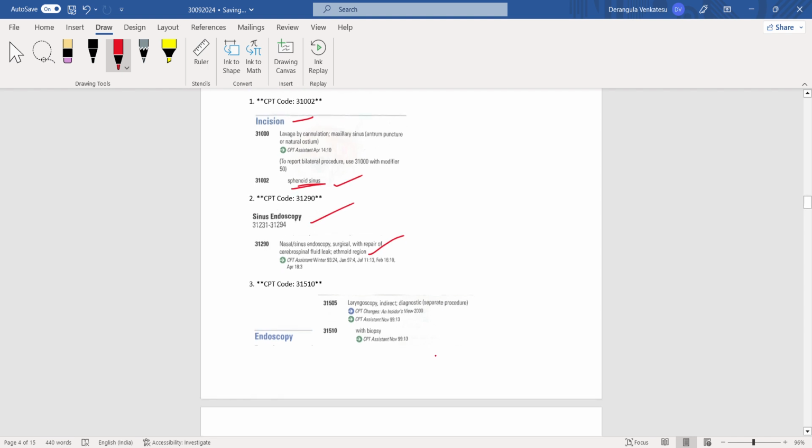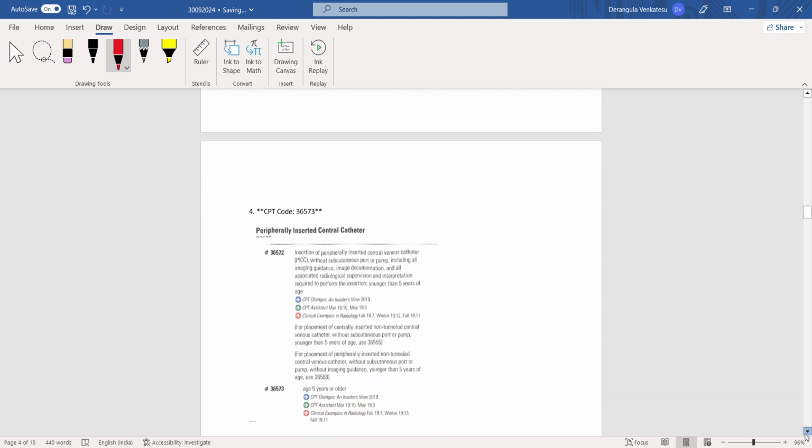And they asked on endoscopy. 31510 endoscopy. The right answer 31510. Laryngoscopy, indirect diagnostic with biopsy. They asked 31510 laryngoscopy, indirect diagnostic with biopsy. Okay.